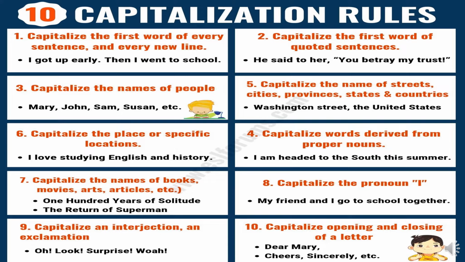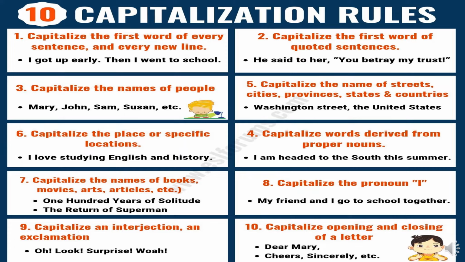Write the first letter capital, right? Do you remember? It is the very basic rule: capitalize the first word of every sentence and every new line. It means the first letter of the first word of every sentence has to be a capital. It is the first rule.